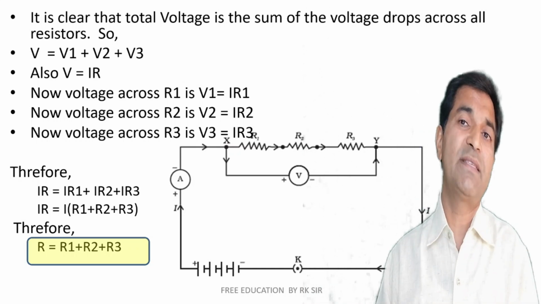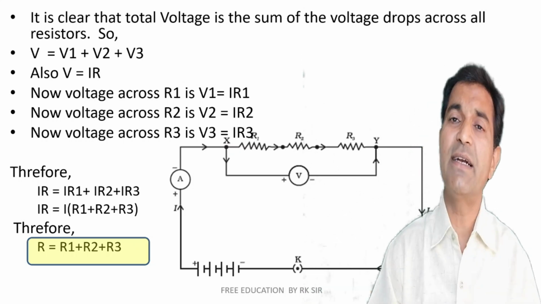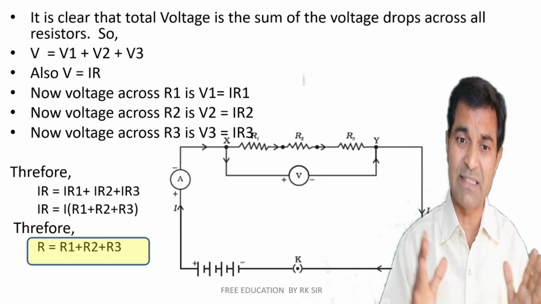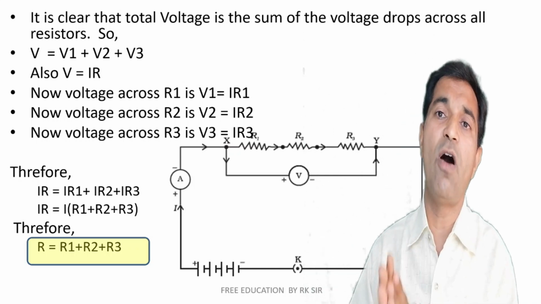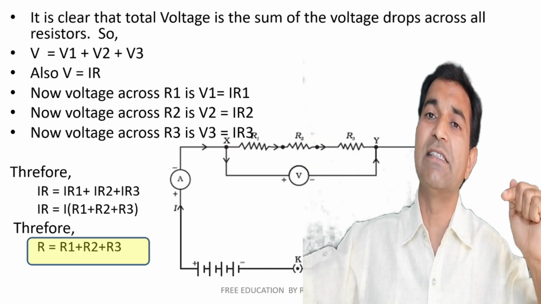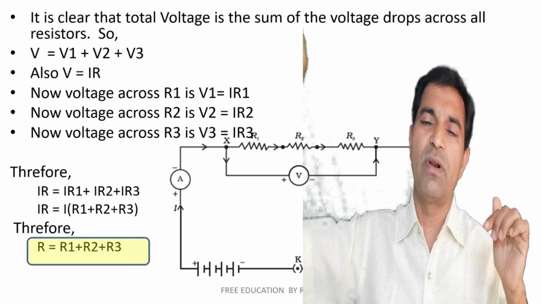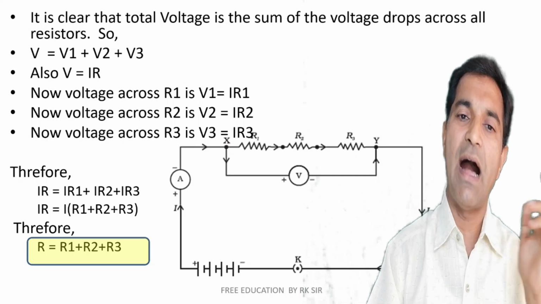So to summarize, IR is equal to IR1 plus IR2 plus IR3. I cancels from both sides, and finally we get that the net resistance R is always equal to the sum of the resistances connected in series. For example, R is equal to R1 plus R2 plus R3 and so on. It's the sum, right?